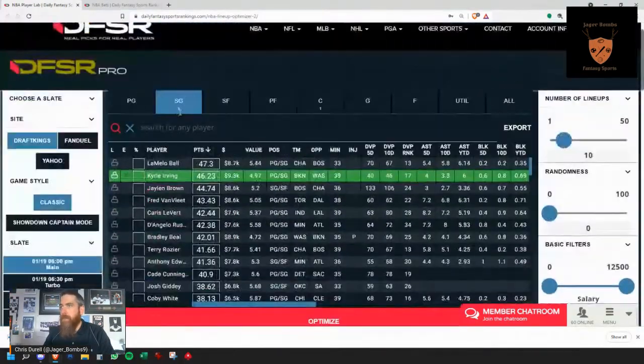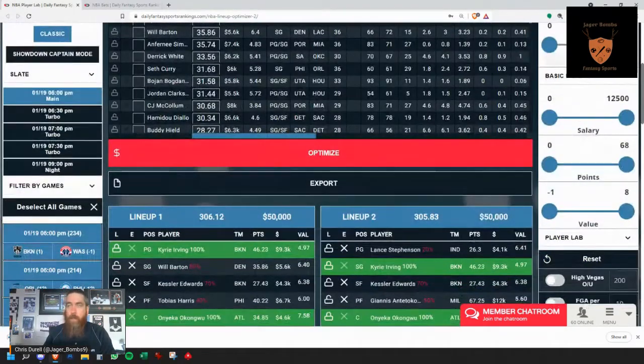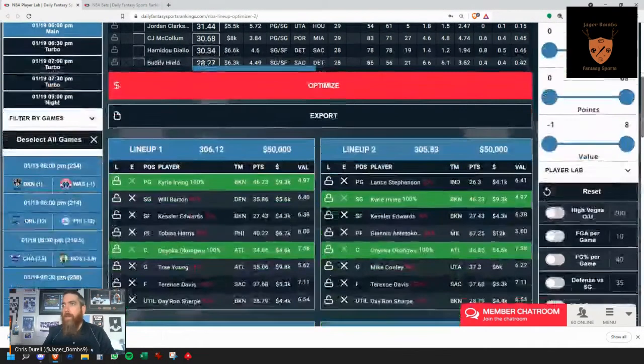One thing, because I locked him in shooting guard, that doesn't necessarily mean that's where he's going to end up. Depending on the players that you've locked, unlocked, and the player pool that you've selected, the algorithm is automatically going to place that player in the most optimal spot to create the most projected points. As you can see, I locked him in shooting guard, and he shows up in point guard because that is the most optimal spot for him.